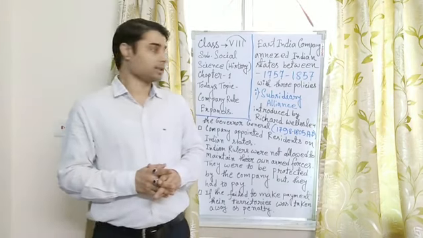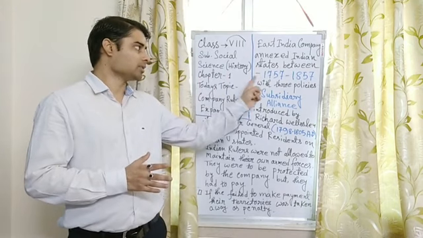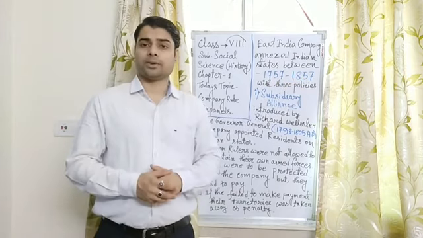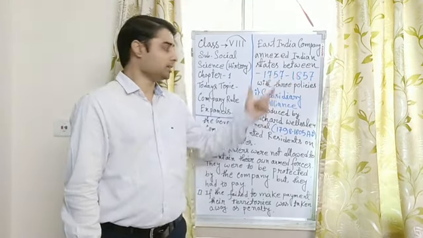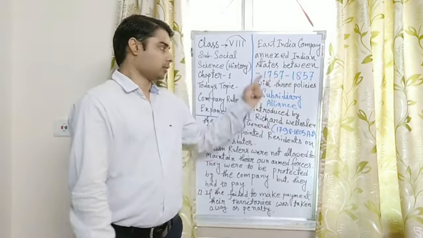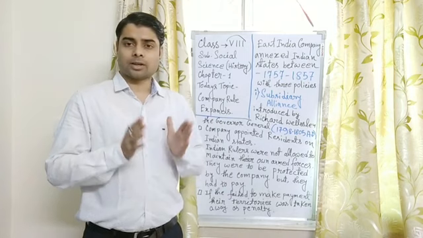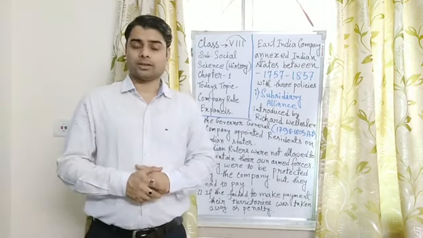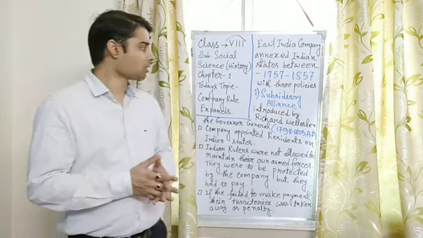First we have to know that the East India Company annexed Indian states between 1757 and 1857 AD. So this is exactly 100 years. If you look carefully, exactly 100 years. What happened in 1757? In 1757 the Battle of Plassey occurred, and in 1857 the great mutiny, or Sepoy Mutiny, occurred.